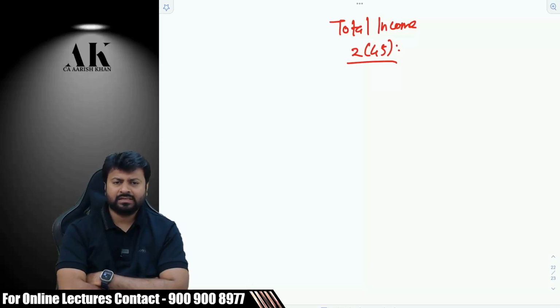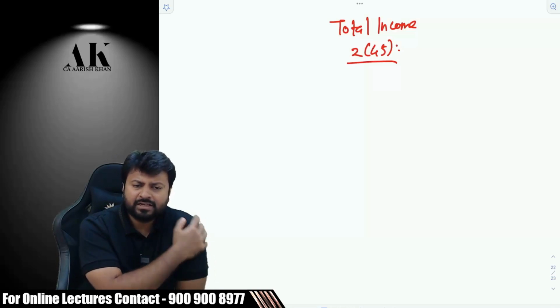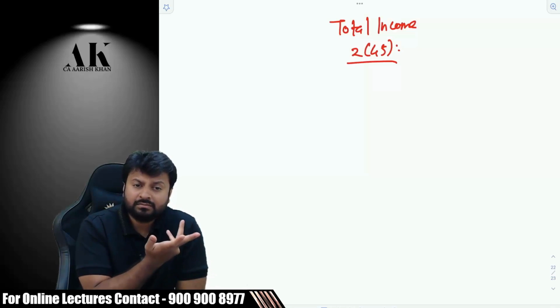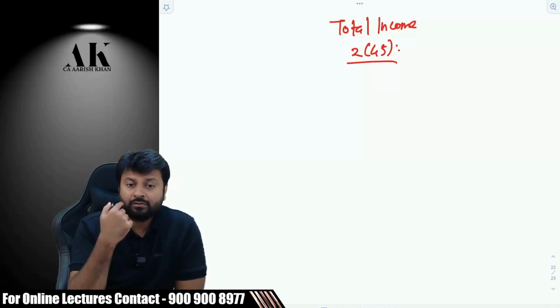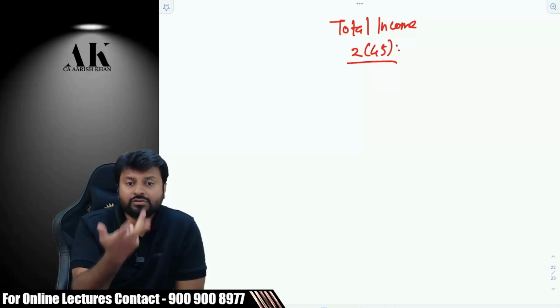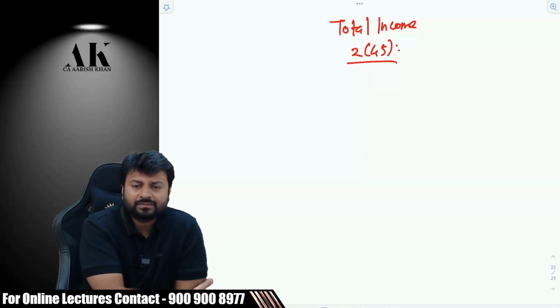Okay, your answer is correct but not complete. It's partially correct. I am asking you what is total income. You are answering how to compute total income. I am asking what. You are answering how. I am asking what is total income. It's a difficult question. You can only answer if you know the definition, or else you cannot answer.